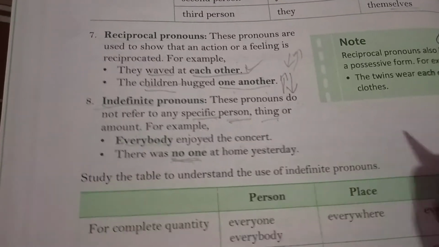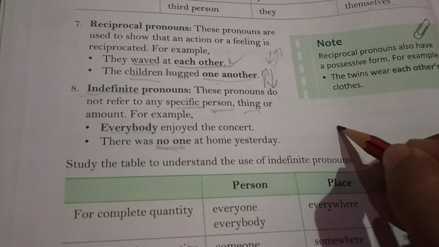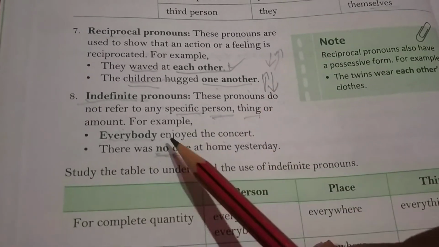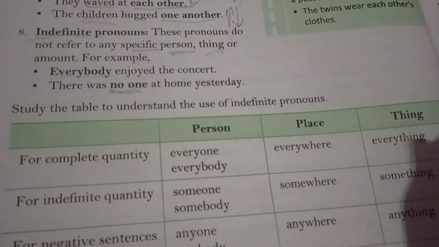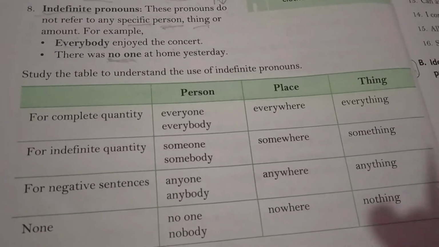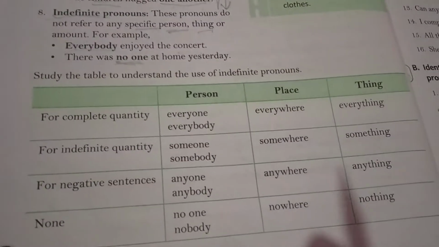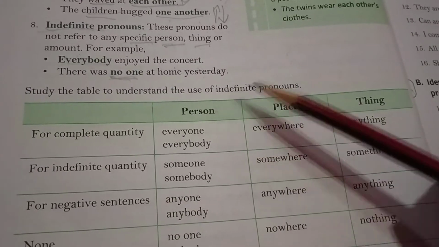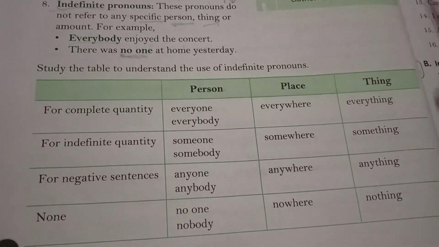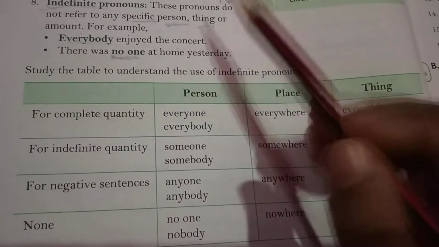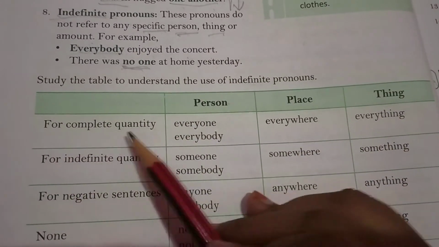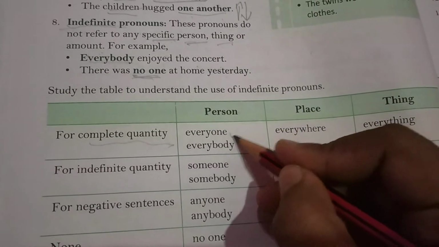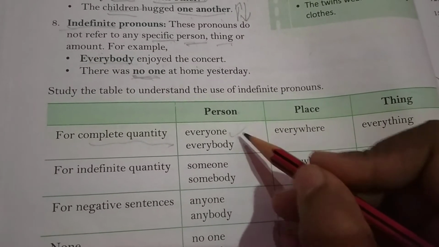Okay, students, no one and anyone, these pronouns represent the negative sense. Here are the indefinite pronouns which we use for person, place and thing. Let's see. When we are talking about the complete quantity, then we use anyone, everyone or everybody.